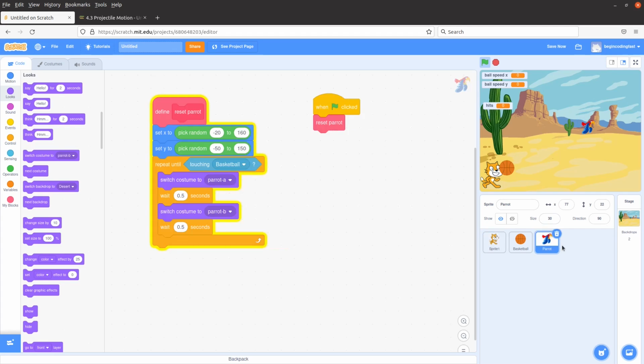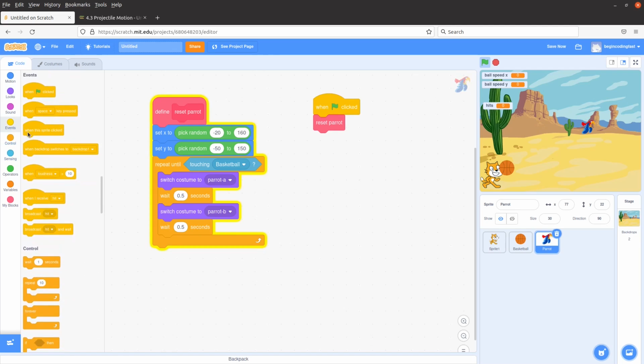And then let me go back to the parrot. When the parrot is hit, the game has to set the parrot to another position so that the game can continue with another round of the throw of the ball. Set parrot.